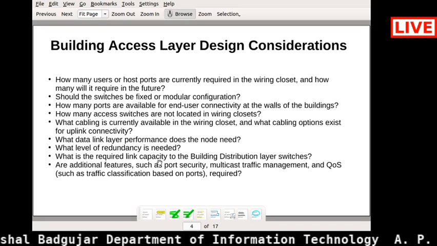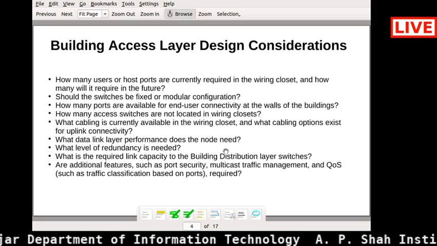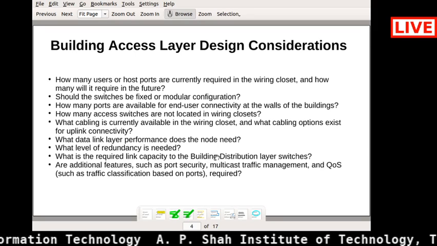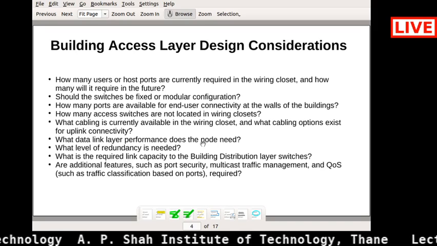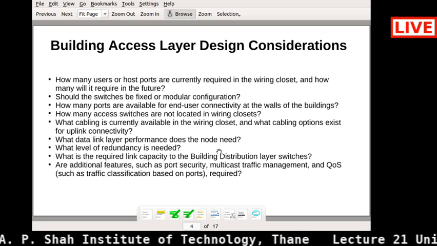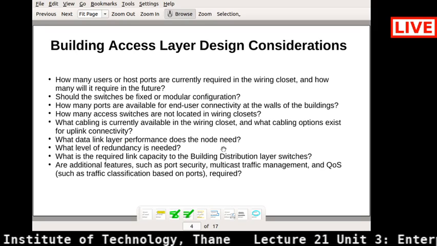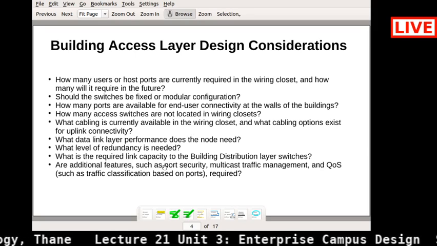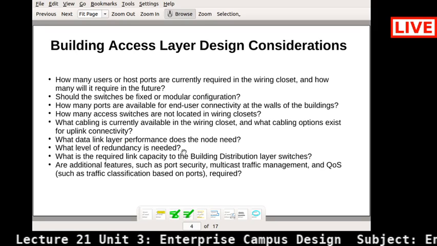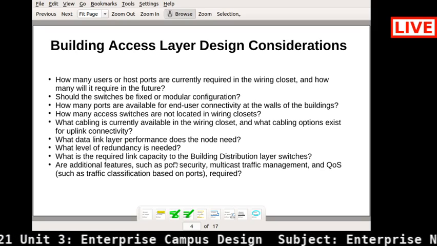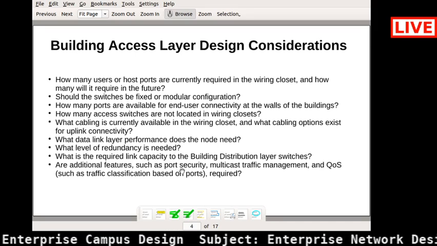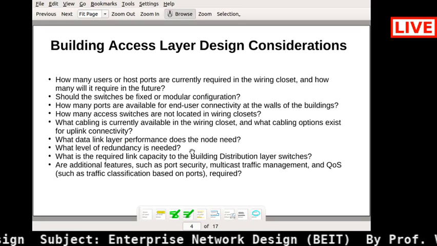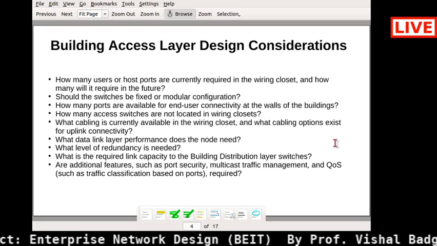Whatever distribution building access layer you are going to use, are you able to configure the VLAN on that particular distribution layer switch as well? If yes, then how many switches are you going to deploy? You are going to frame all these kinds of questions with the help of these access layer design considerations.